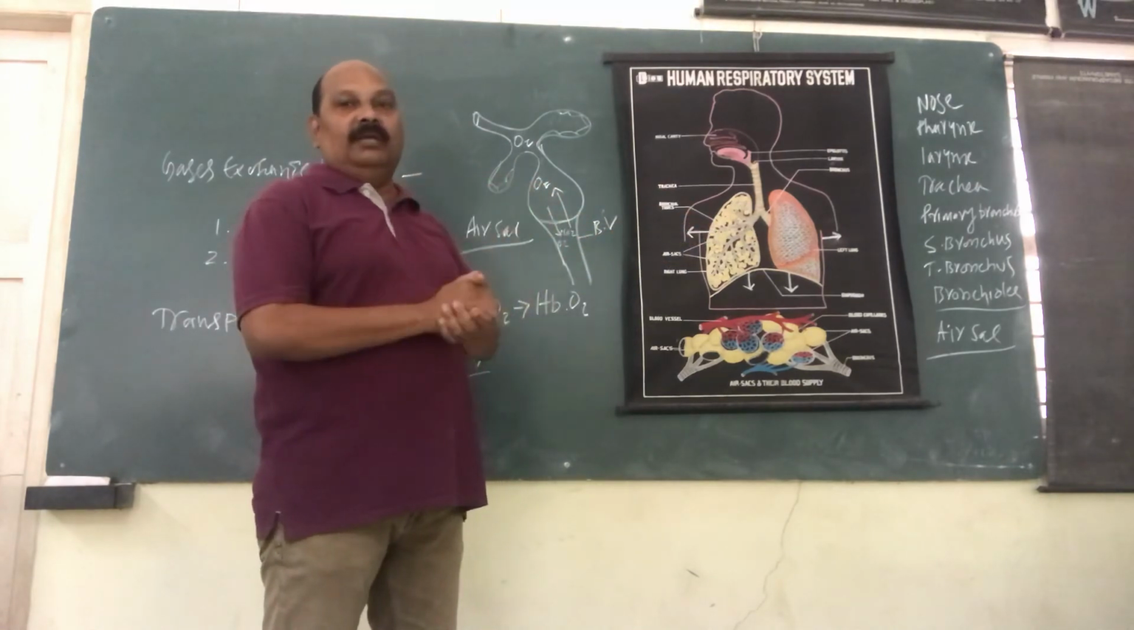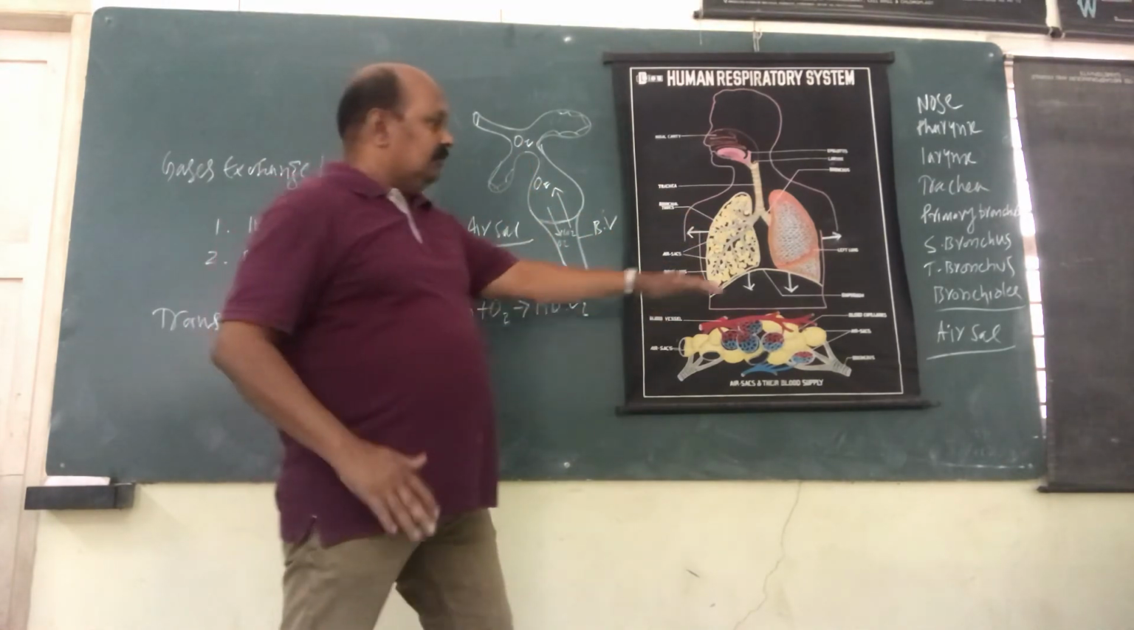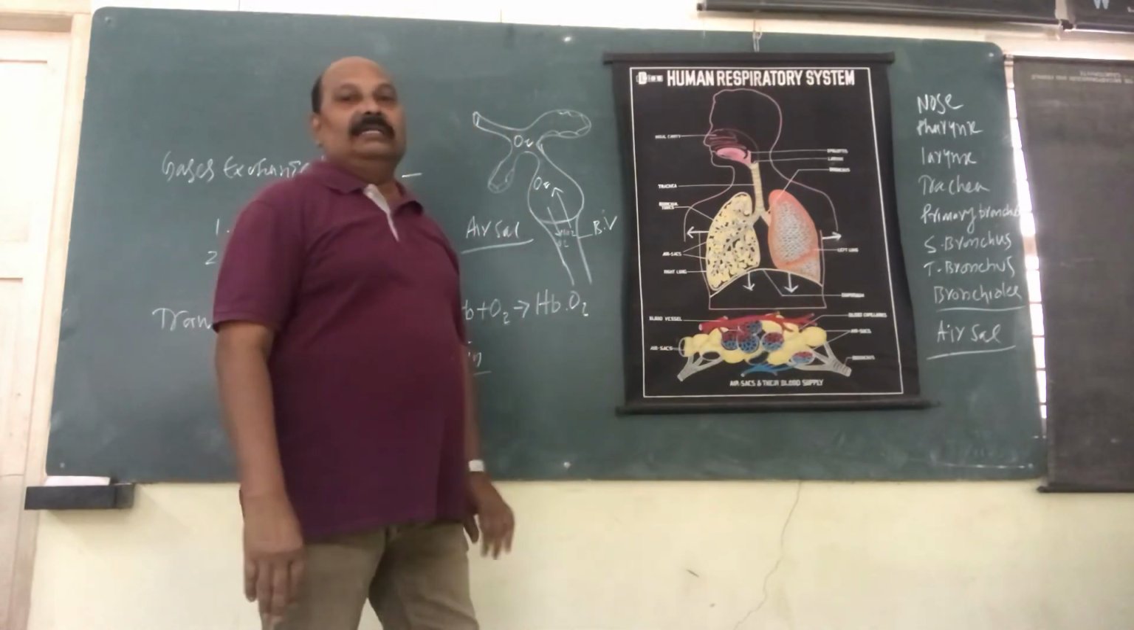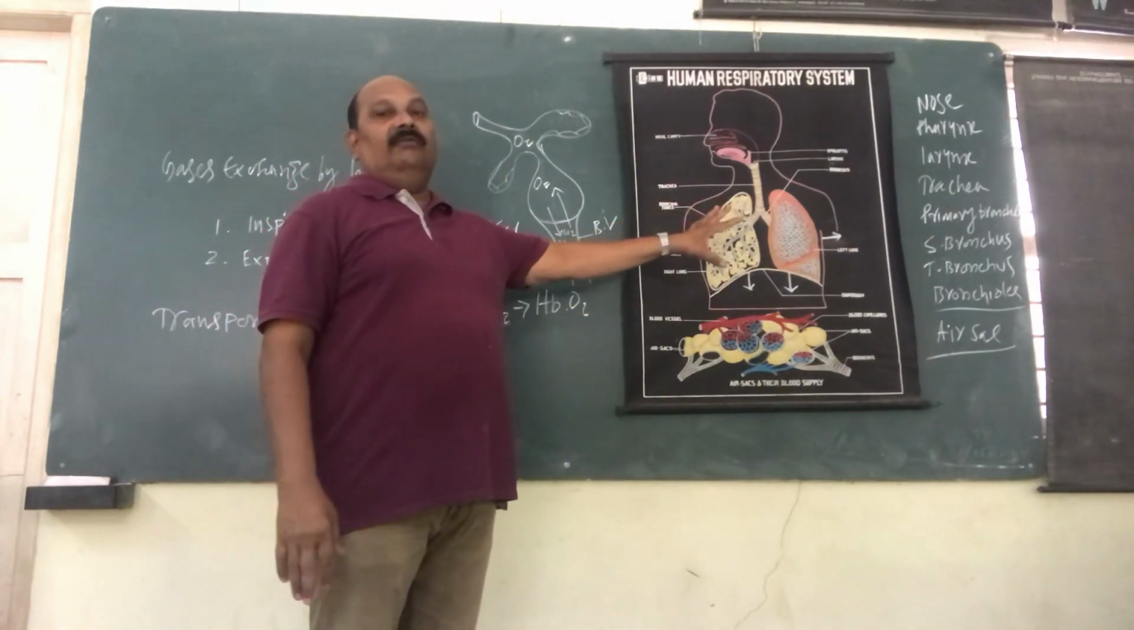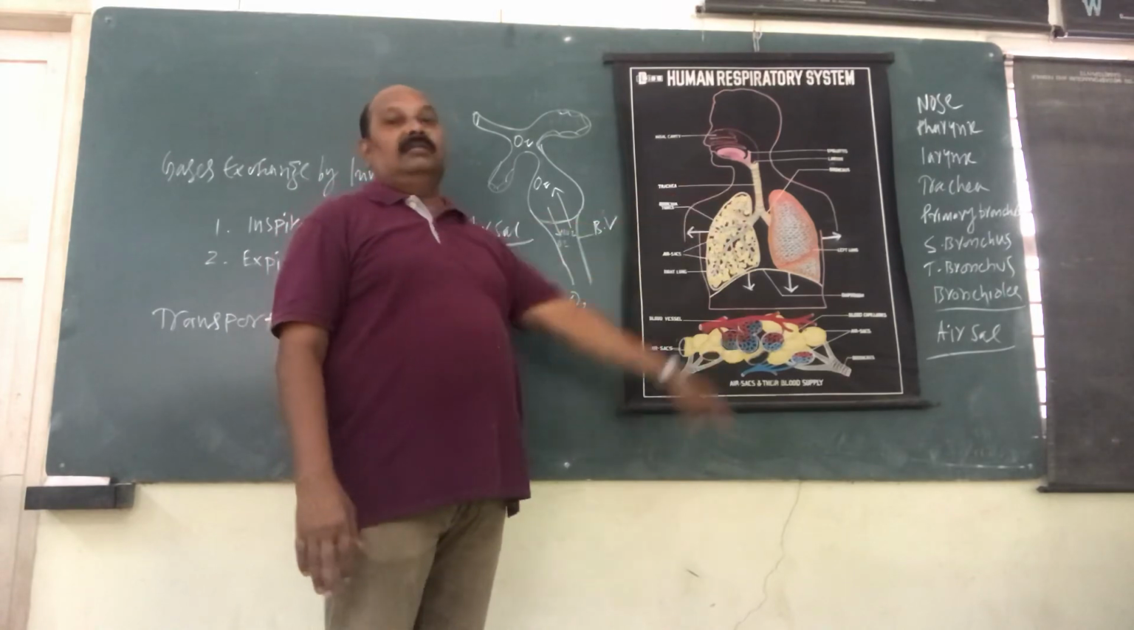The lung is protected externally by the rib cage. The lower side is protected by the diaphragm. So these are the compartments present inside the chest cavity.